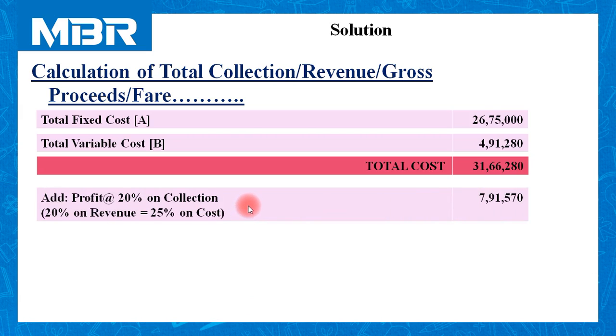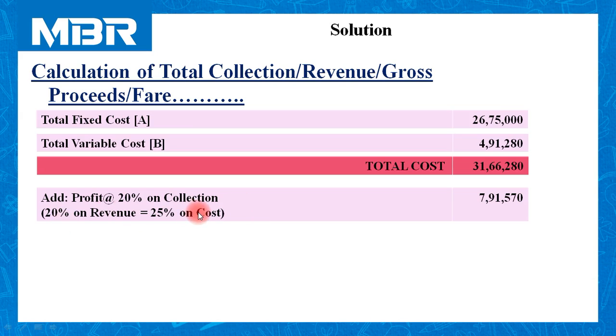As per the information given to us in the last line of the question, refer last line of the question very carefully. The hotel management would like to earn 20% profit on collection, or you can say gross proceed, rent, fare, income. These are the different terminologies that we can use in service industry in replacement of the popular terminology sales.